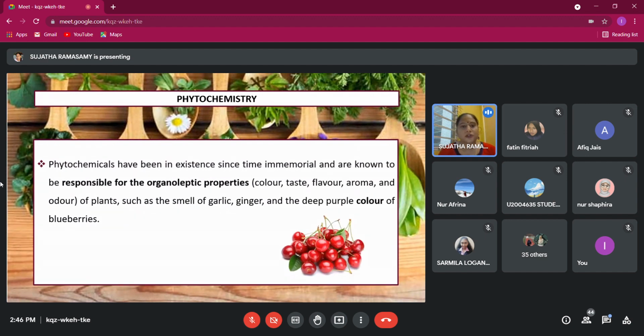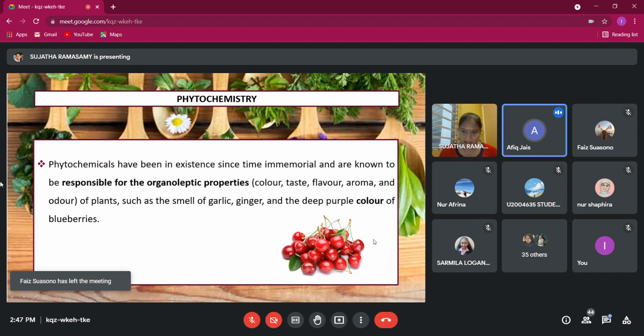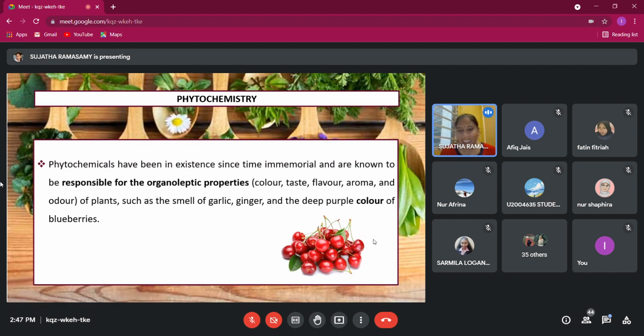Okay, so phytochemicals are also responsible for the organoleptic properties of the plant. When you say organoleptic property, it contributes to the color of the plant, the taste, flavor, aroma, and odor. For example, what fruit is this in this picture? Cherry. And what color is the cherry? Red. So what actually contributes to this color is anthocyanin.